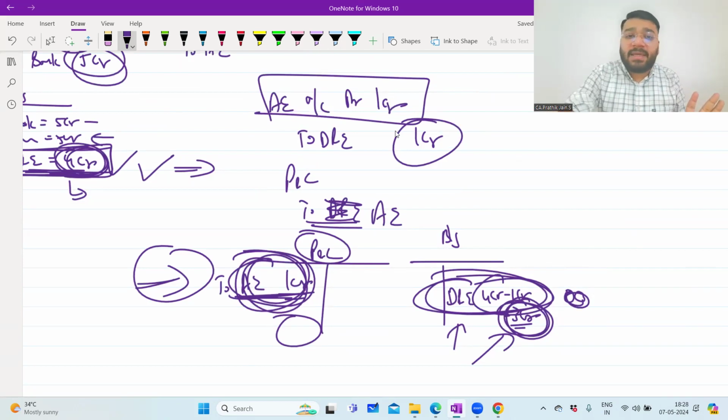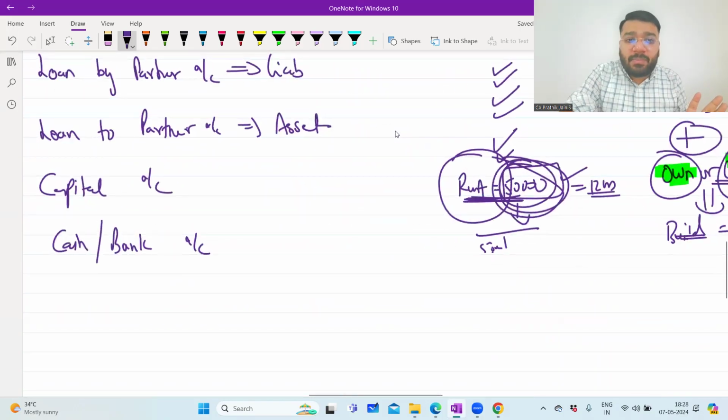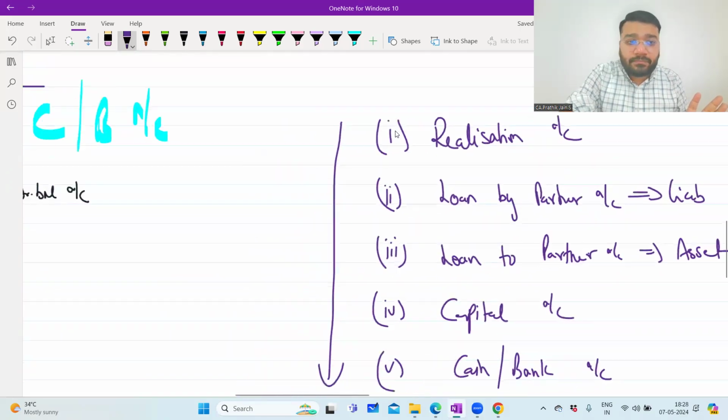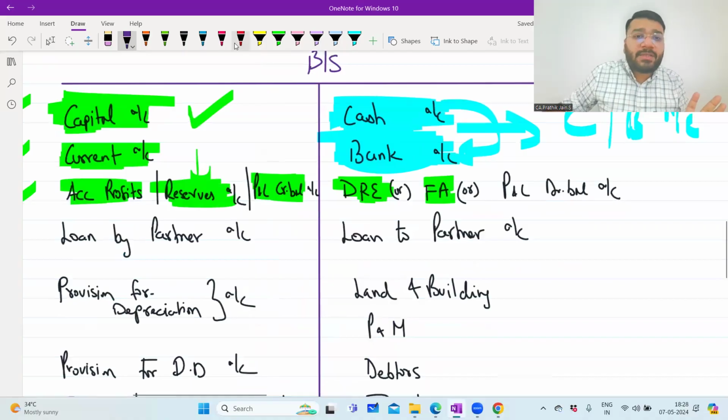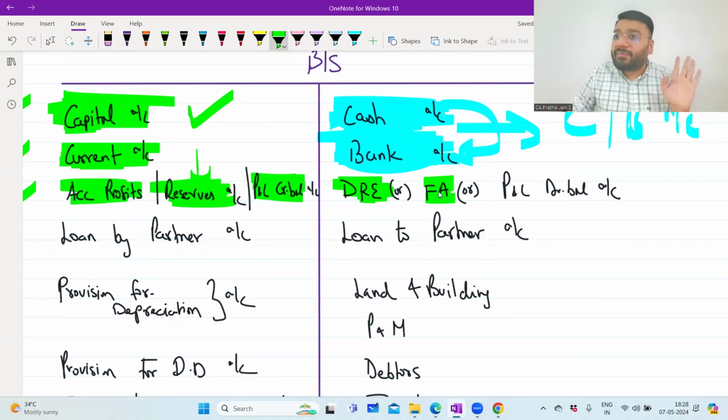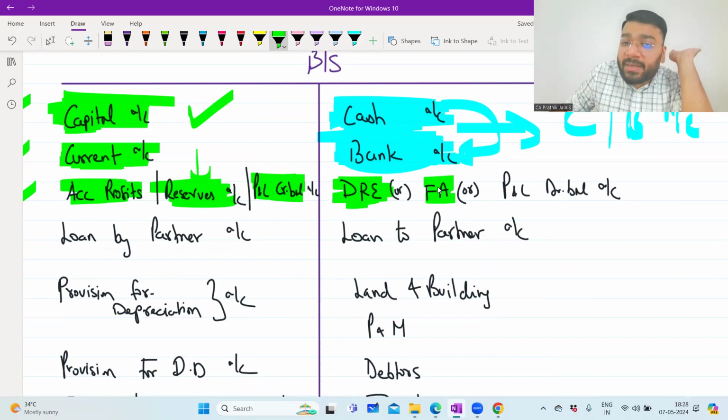So what did experts say? In case in the balance sheet you come across deferred revenue expenditure, a fictitious asset, it is a kind of loss to you which is yet to be written off. So now we are closing the books of accounts, so there is no need to create trading and P&L. Because when you're closing the books of account, why create trading and P&L? So transfer this as a loss to the partners' capital account directly. So this will be recorded on the debit side of the partners' capital account. Am I clear on this part?